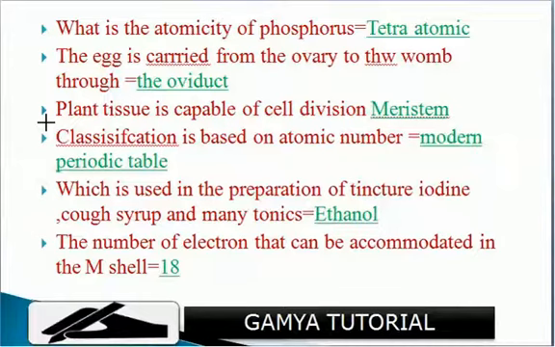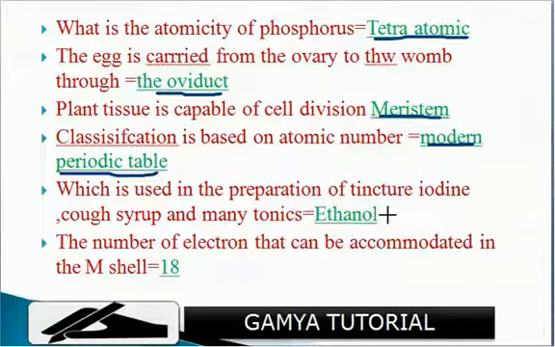What is the atomicity of phosphorus? Tetra atomic. The egg is carried from the ovary to the womb through the oviduct. Plant tissue capable of cell division is meristem. Classification is based on atomic number in the modern periodic table. Which is used in the preparation of tincture of iodine, cough syrup and many tonics? Ethanol. The number of electrons that can be accommodated in the M shell is 18.